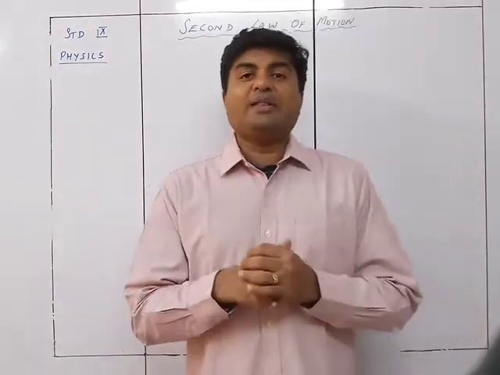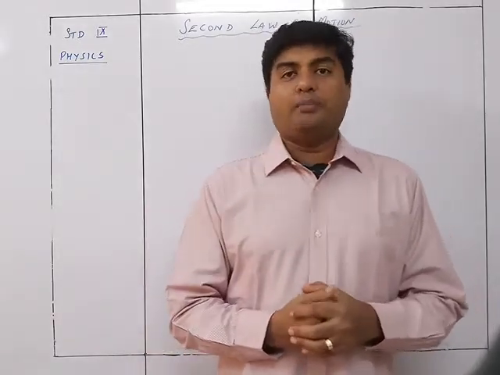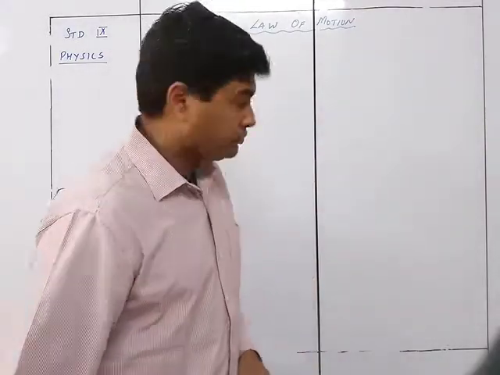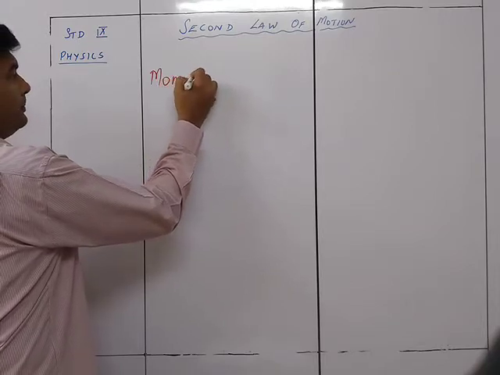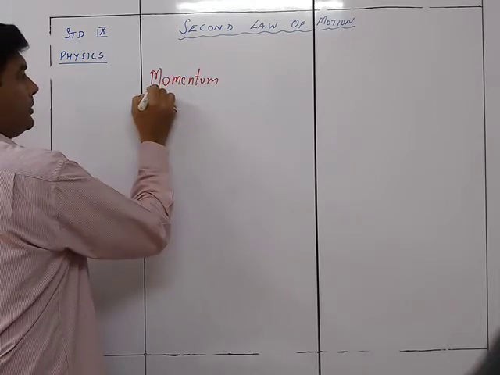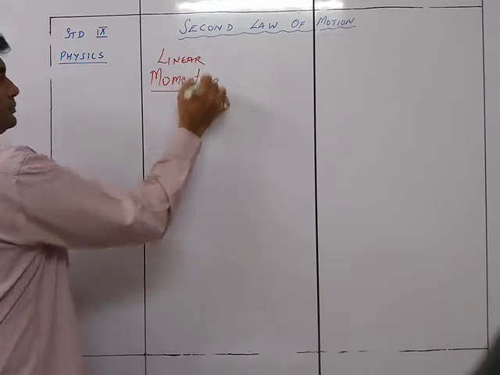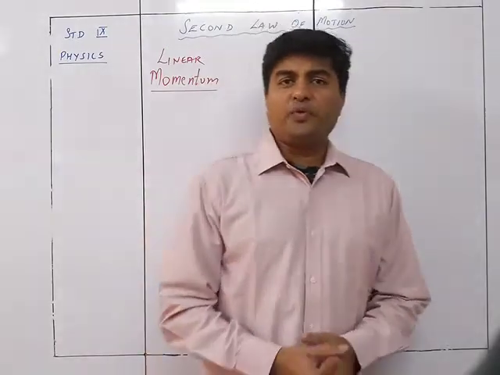Now, before we start with the second law of motion, we need to understand one more physical quantity, and that physical quantity is called momentum. Okay, it's linear momentum. Let's take an example before we understand this.